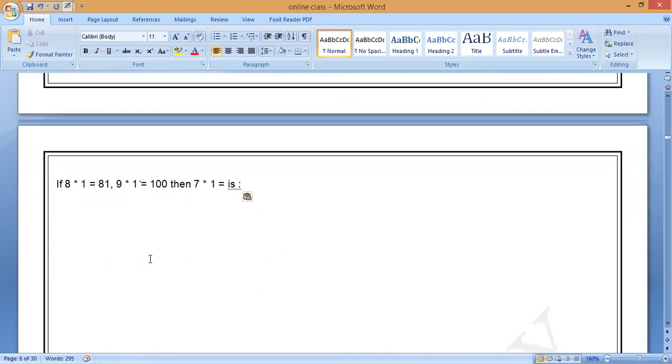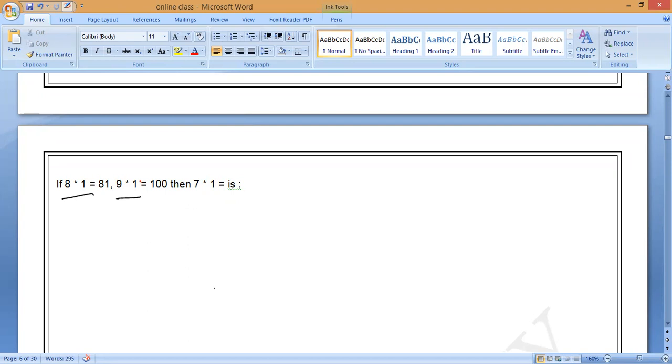This is the question. Find the logic. If you find the logic, you can understand easily. 8 into 1, which is equals to 81. 9 into 1, they are saying 900. Like that, 7 into 1, how much they are asked. If you find the logic behind here, you can find it. Same logic you can apply here.